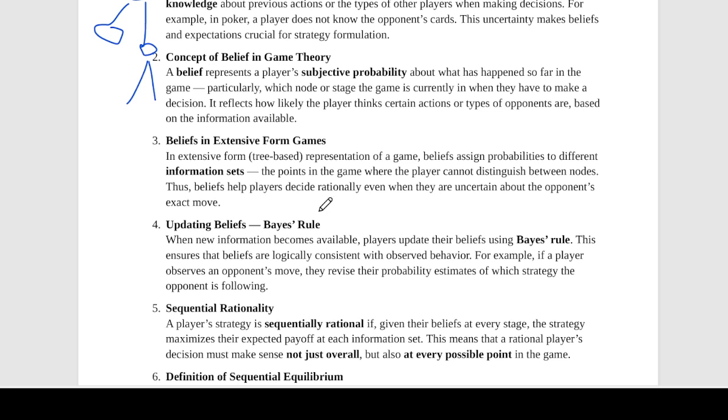So players sometimes reach an information set. What is an information set? It is a point where they cannot distinguish which exact node they are on. ठीक है तो मतलब वो बता नहीं सकते कि वो लोग exactly कौन से node पे हैं, so that point is called reaching an information set. So beliefs assign probabilities to these nodes. ठीक है तो basically belief के according हम assign कर पाएँगे some probabilities to these kinds of nodes, where they will help the players decide logically कि मतलब क्या चालू है despite their uncertainty.